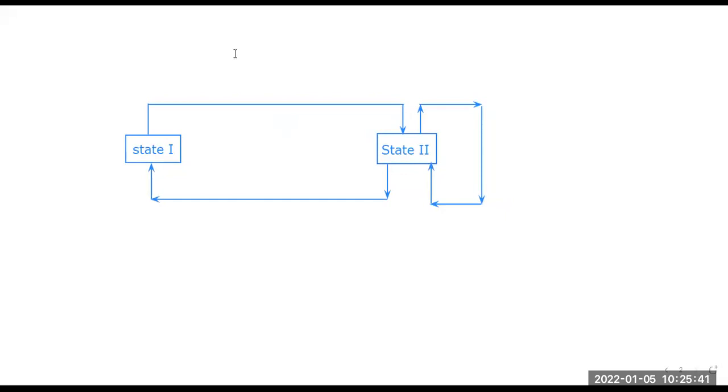So consider there is an event 1 happening, some event is happening here. This is some event 3, so some events are going on. When event 1 is happening, for this particular event there will be some actions, right? Consider action 1 and action 2. So for event 1, maybe two actions are happening. For event 2, one action is happening, consider that is action 3. For event 3, maybe there will be no action, or maybe some action, right?